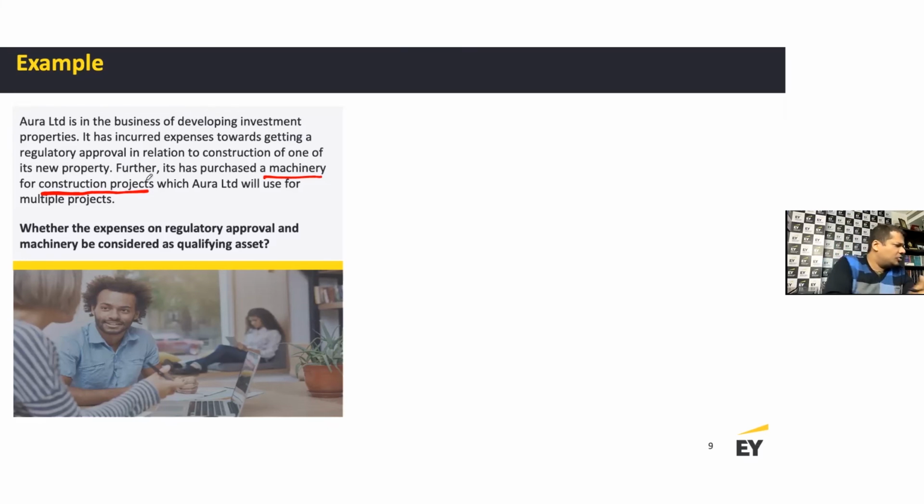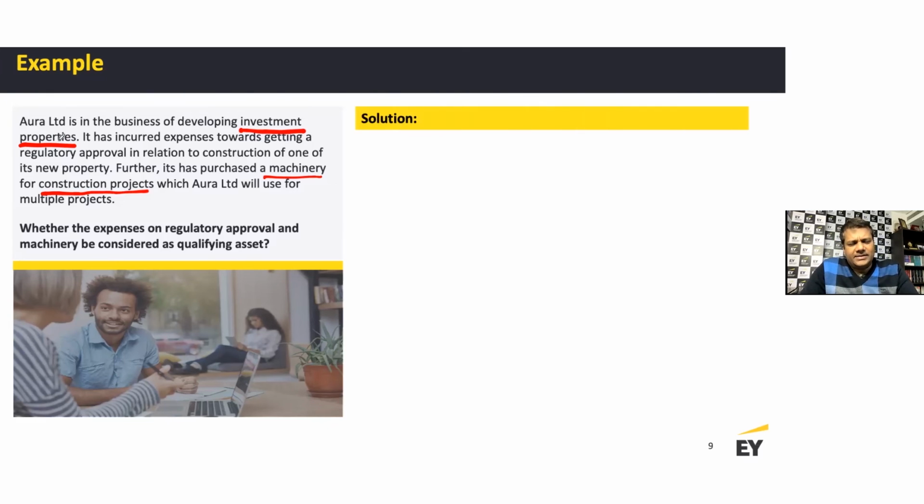Now, when it comes to investment property, as we discussed, investment property means land or building, as per Ind AS 40. Land or buildings ordinarily take a substantial period of time to get completed, and the regulatory approval is very much part of the whole project. Hence, any expenditure incurred toward obtaining regulatory approval is also a part of the qualifying asset.